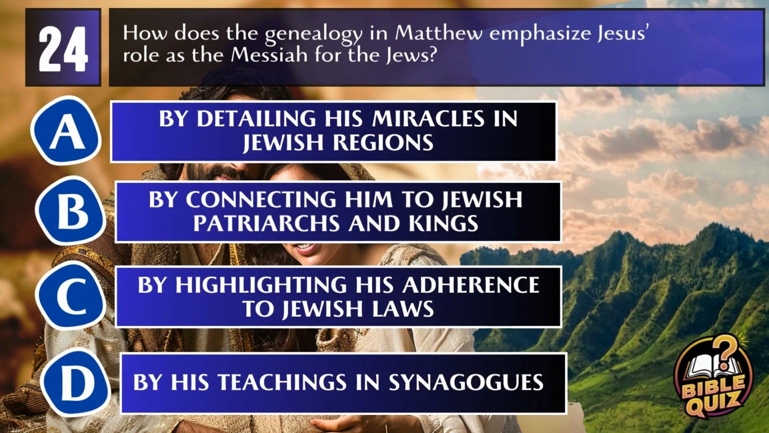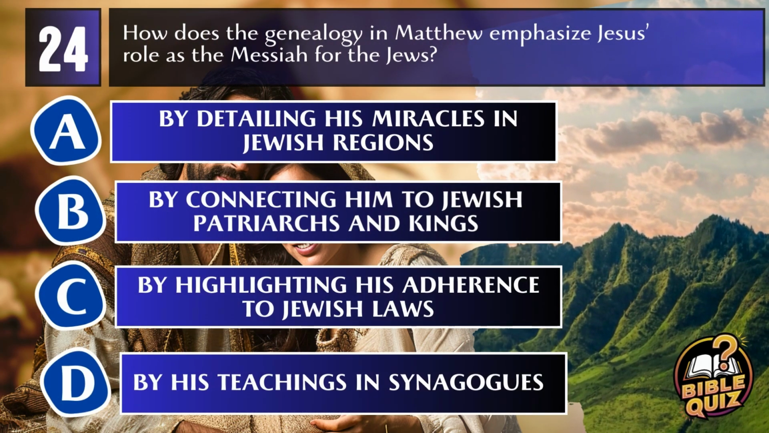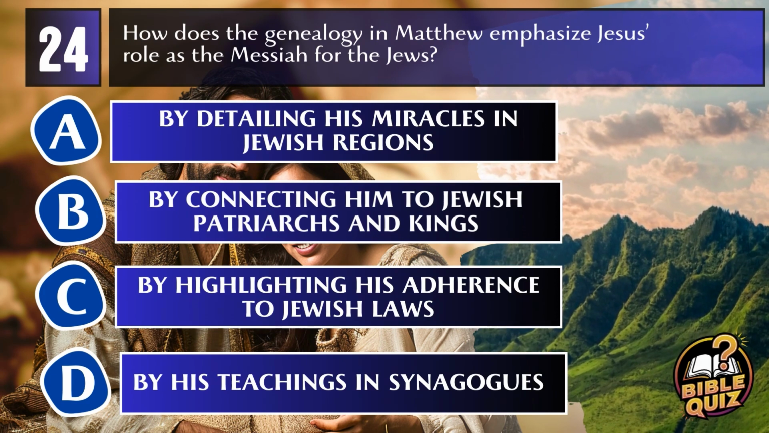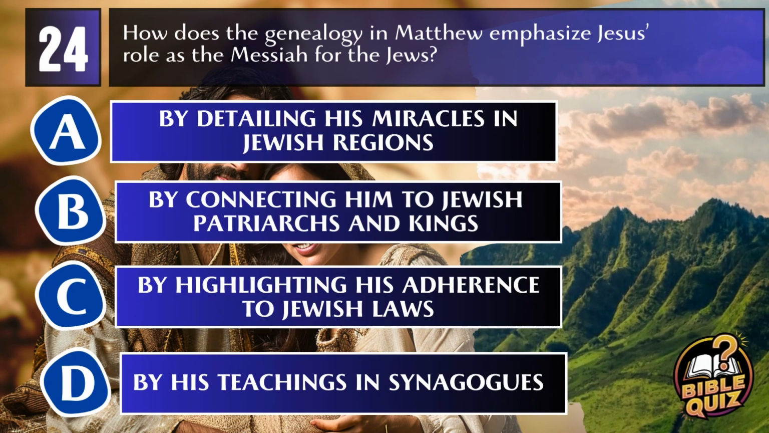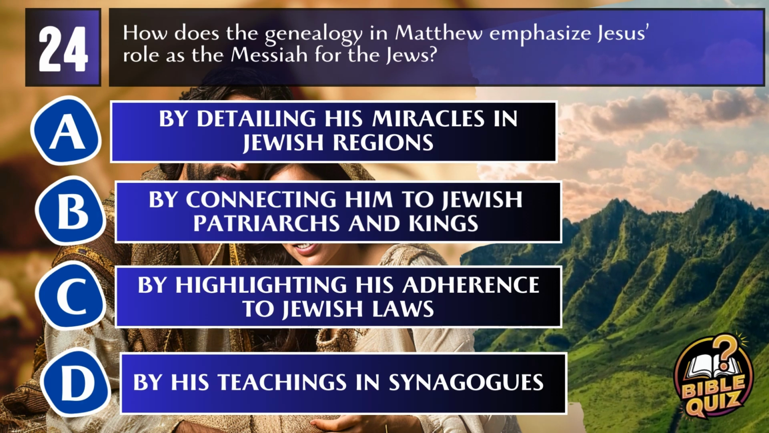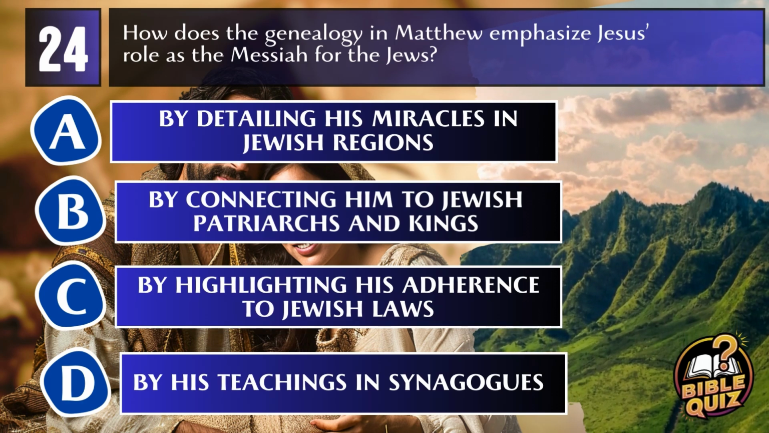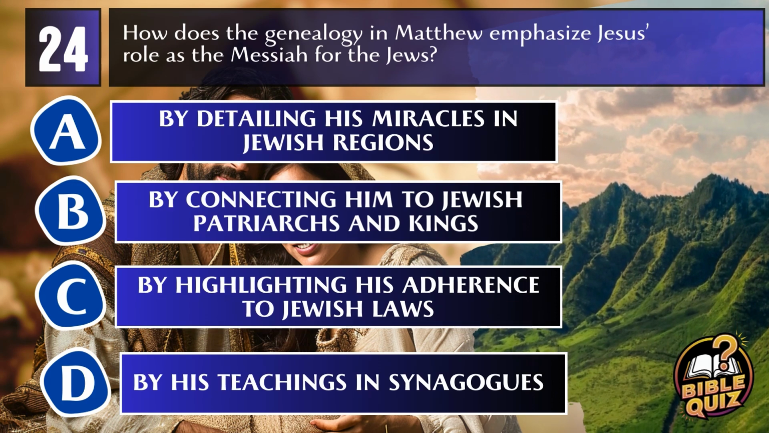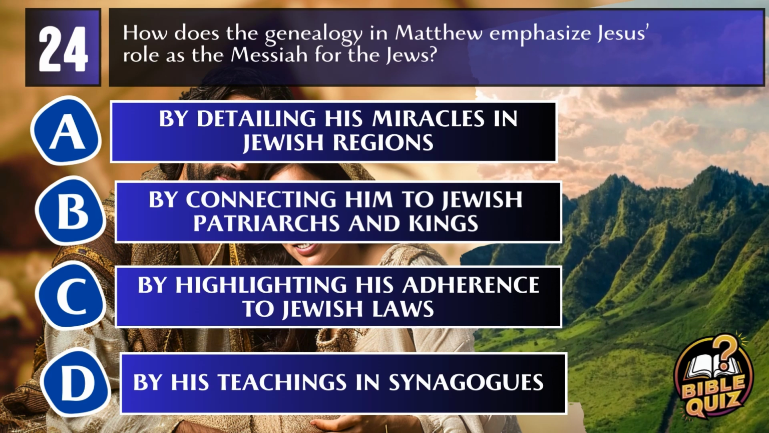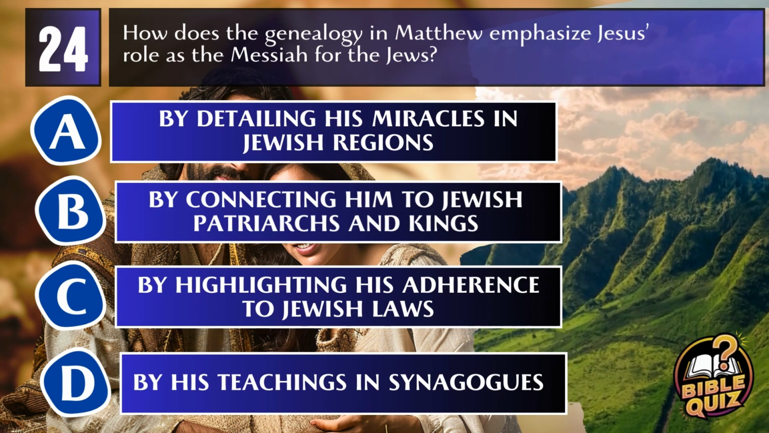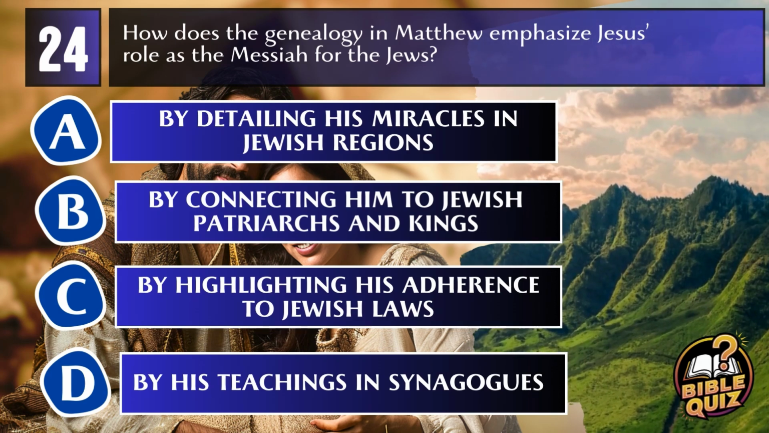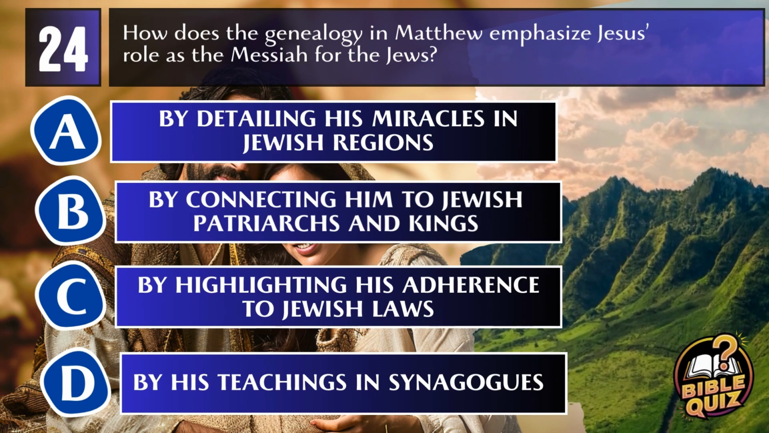Question 24. How does the genealogy in Matthew emphasize Jesus' role as the Messiah for the Jews? A. By detailing his miracles in Jewish regions. B. By connecting him to Jewish patriarchs and kings. C. By highlighting his adherence to Jewish laws. D. By his teachings in synagogues.